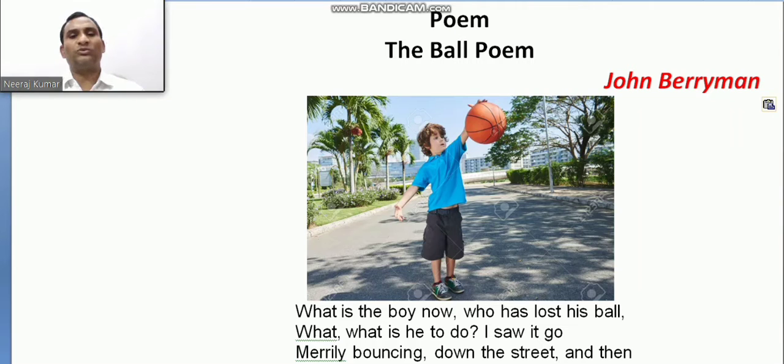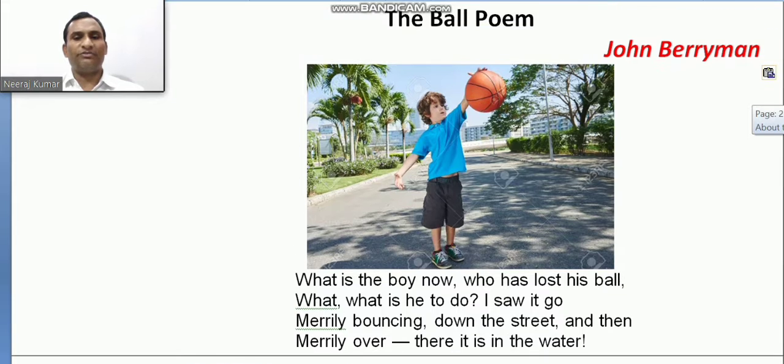To explain the poem. The name of the poem is The Ball Poem, and the writer of this poem is John Berryman. Yesterday we did the introduction and summary of this poem. Today we are going to explain it, so let's start from the first stanza.